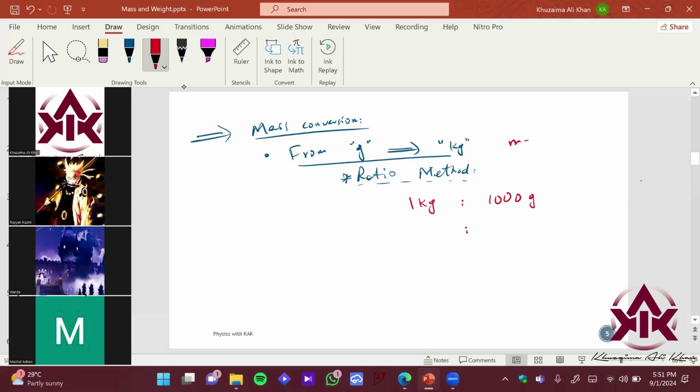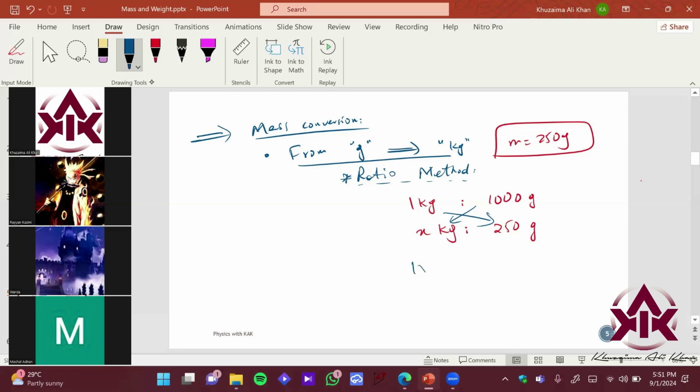So let's say I gave you the mass of one football as 250 grams, convert this into kilograms. So under grams we put grams, and under the unknown we put x kg, right? And then you do something which is called the magical shake, right? I call it shake: you cross multiply. So 1 times 250, sorry, it's not 260, it's 250. 1 times 250 equals x times 1000, right? So get x as the subject. The 1000 is multiplied over here, so it will go over there and divide, right? So x is 250 times 1, which is 250, divided by 1000. So your mass in kilograms is 0.25 kg.